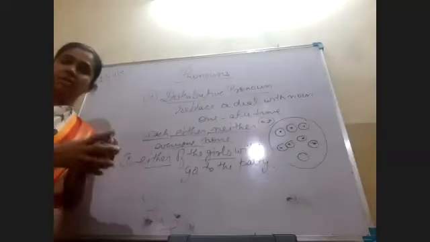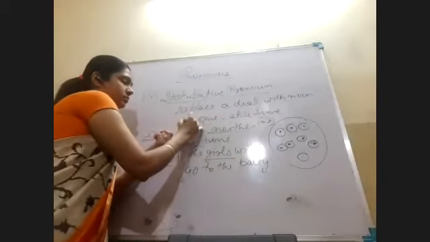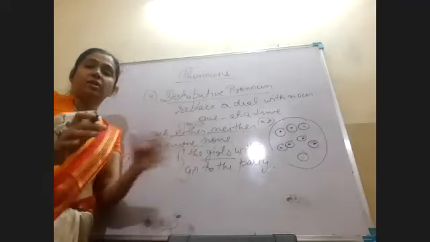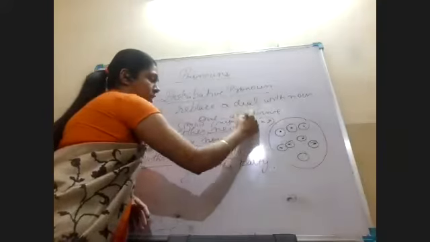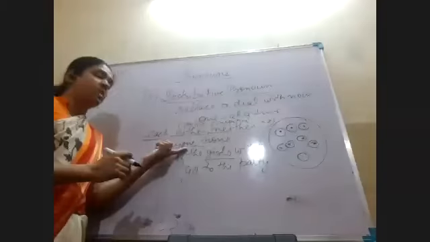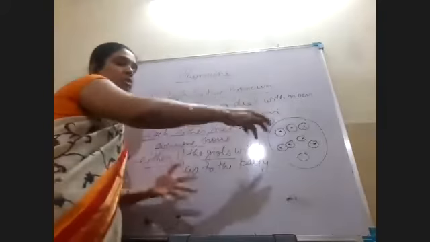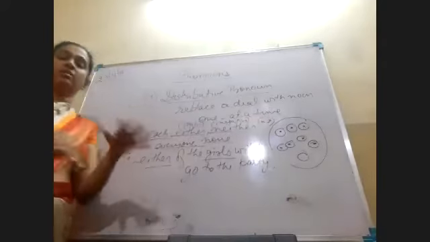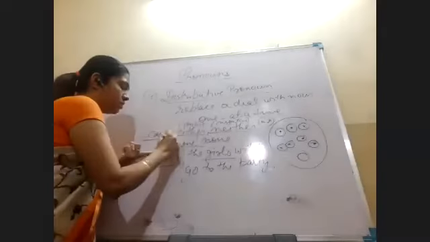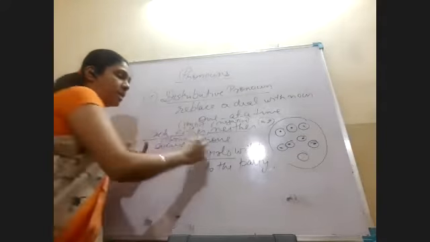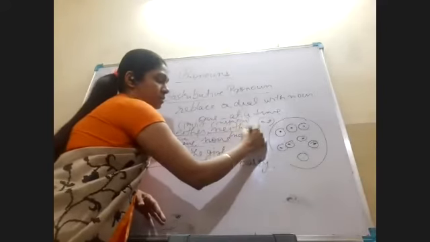Next is neither. Neither means not any. See, either means anyone. It is used in the positive sense, and neither means not any one of the two. So it is used in the negative sense. That is the only difference. Okay, everyone means again from the group, everyone: first one, second one, third one, fourth one. Everyone we are referring to in a group in the positive sense, and none means not any one. Again, this is used in the negative sense.